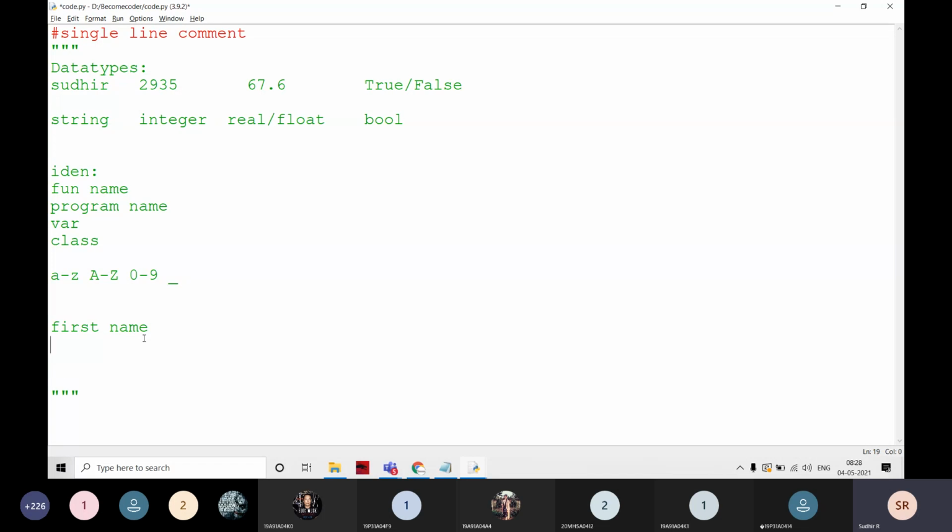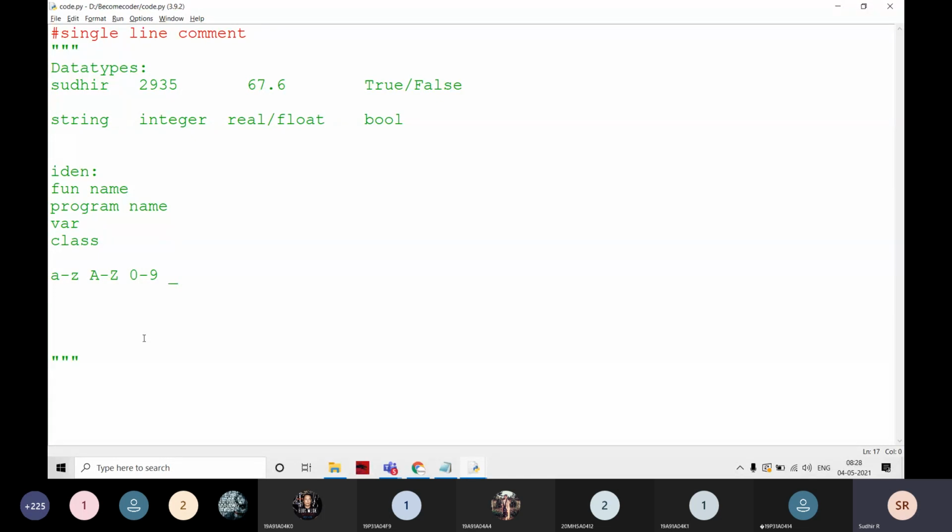Don't use any special characters. For example, I am going to write FIRST, a plus symbol and name. This is also invalid, this is also invalid, and this is also invalid. Don't go for all these things. That's it about variables.